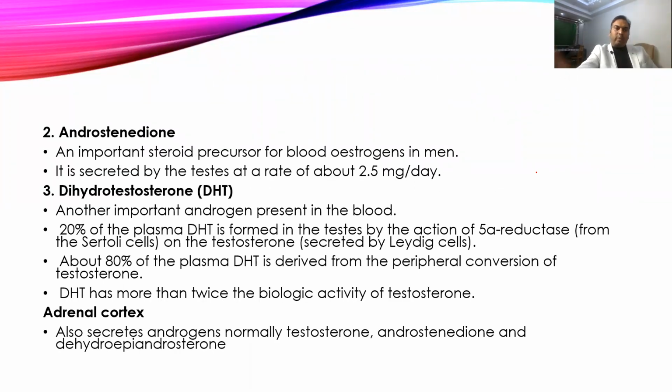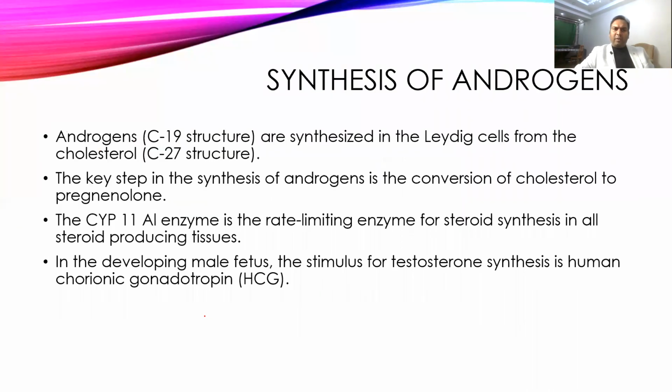Other types of androgens are androstenedione and dihydrotestosterone. Dihydrotestosterone forms 20% of the total testosterone and is physiologically more active as compared to testosterone. Androgens are also secreted by the adrenal cortex, such as testosterone, adrenosterone, and dehydroepiandrosterone. They also contribute to androgenic effects, not only in males but also in females.